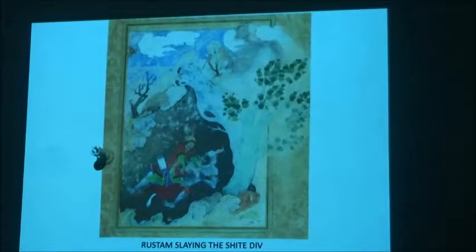Rustam slaying the White Dev. So this Dev is visible here. Again, we hear about such things, but in miniature painting, we see a lot of Devs, we see a lot of angels, we see a lot of dwarfs, we see all kinds of beings which one has heard of but one has not seen, but in this particular art form, they have been given a visual form. And you see an action where I think he has to take the liver of this white Dev, and he has to take it as a cure for something. So he has found him and he is now engaged in overcoming him.